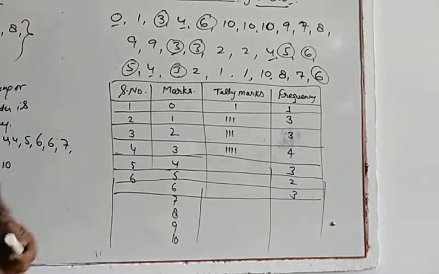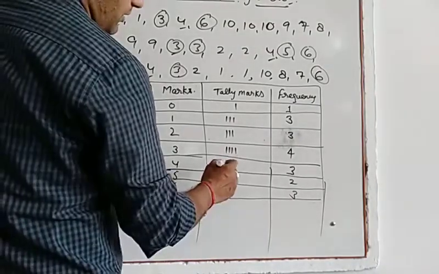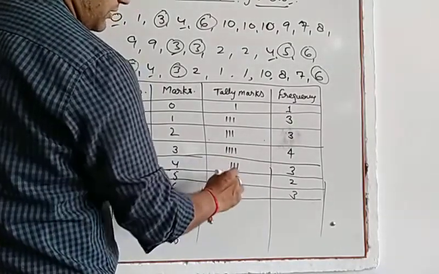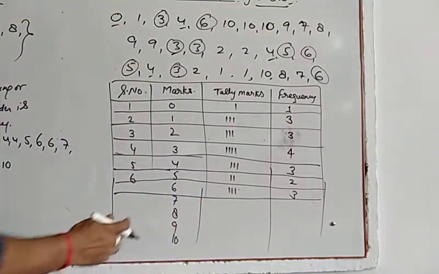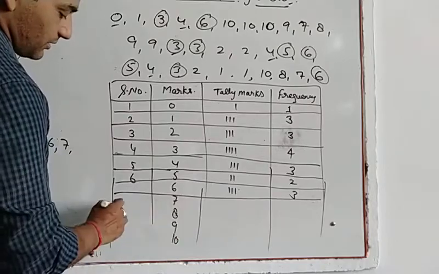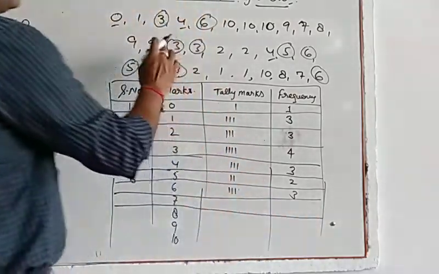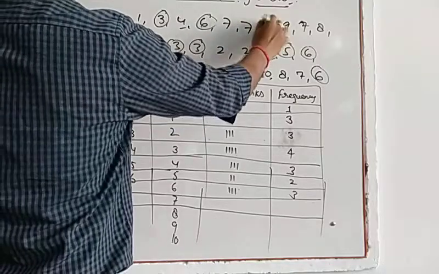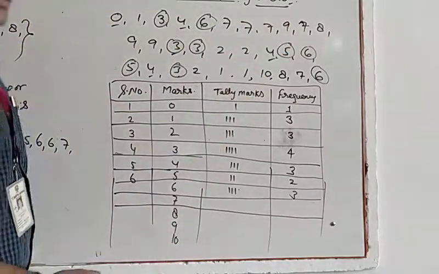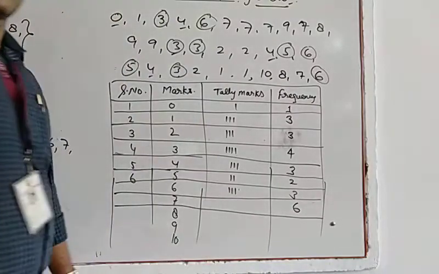And let us assume 3 means 1, 2, 3. And if someone, let us assume that like 7 is obtained by more than 5 people. Let us assume that 6 people have got 7 marks.